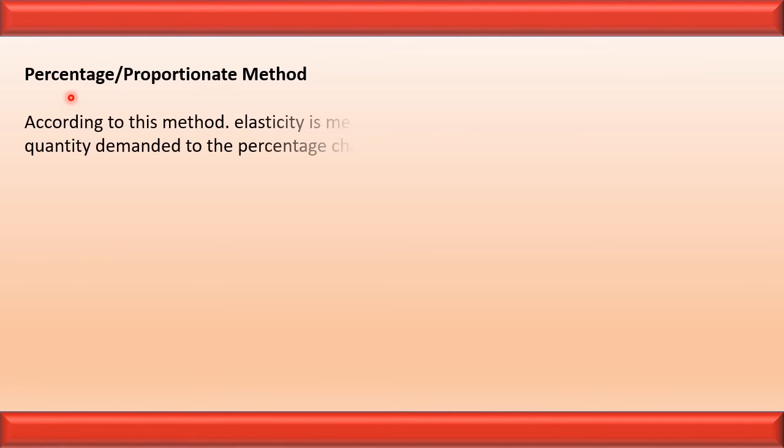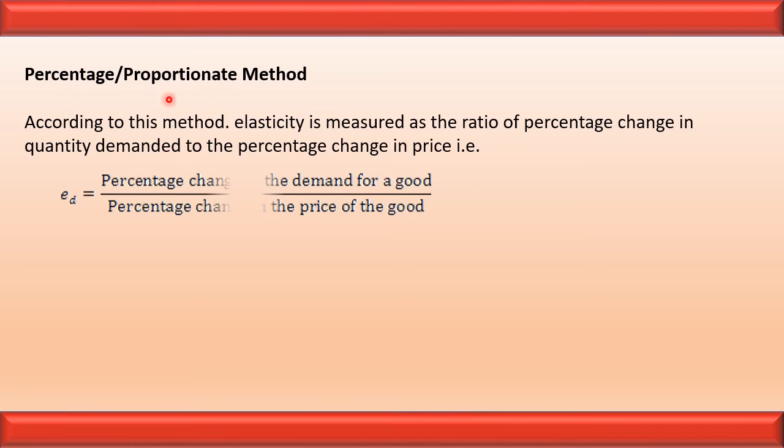Let us see the next method, that is percentage method or the proportionate method. According to this method, elasticity is measured as the ratio of percentage change in demand with respect to percentage change in price. ED is equal to percentage change in demand divided by percentage change in price, or delta Q upon delta P multiplied by P upon Q.